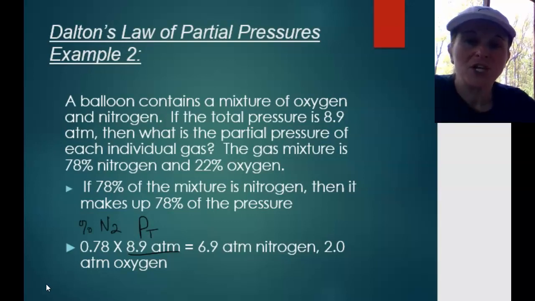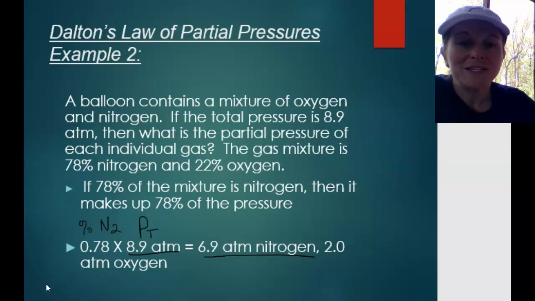So remember, we change a percent to a decimal by dividing it by 100. So we've just taken that percent and made it into a decimal, and we multiply. And so we get that nitrogen makes up 6.9 atmospheres of our total pressure.